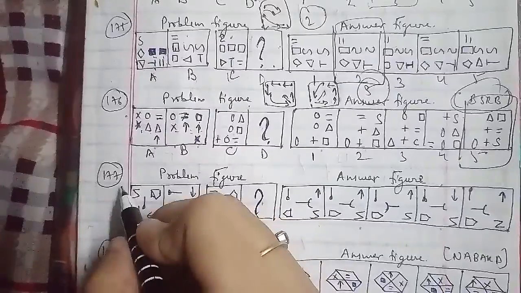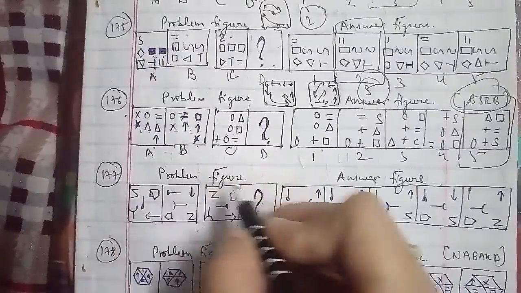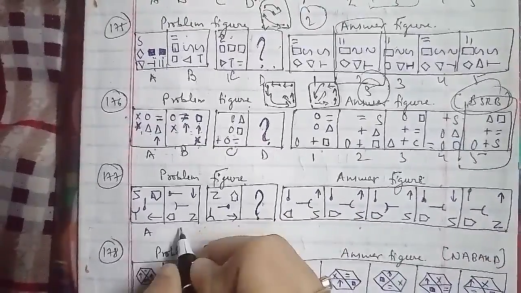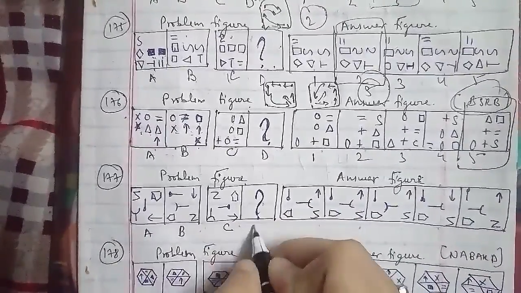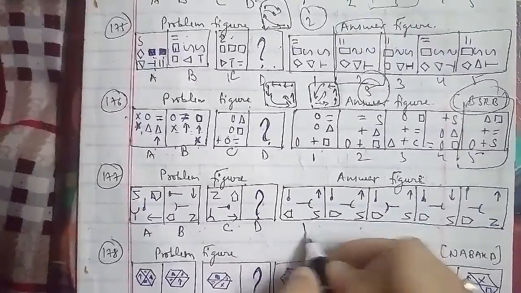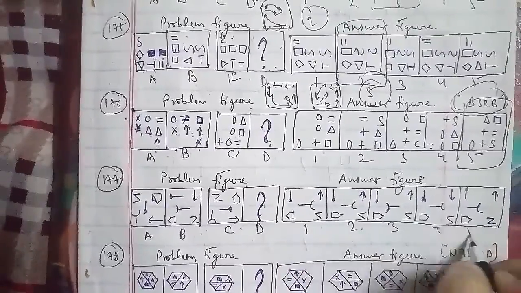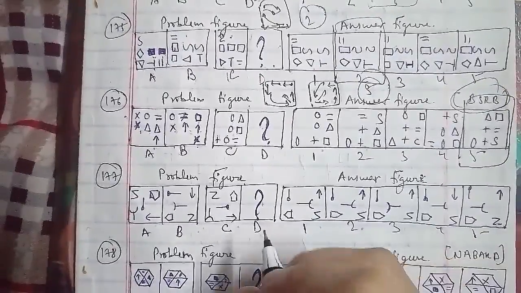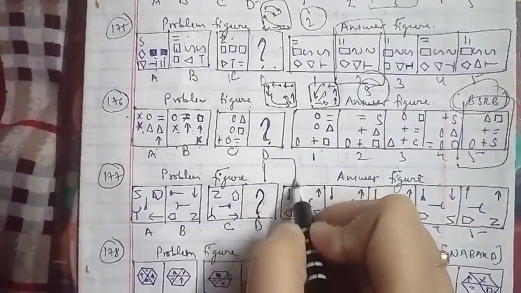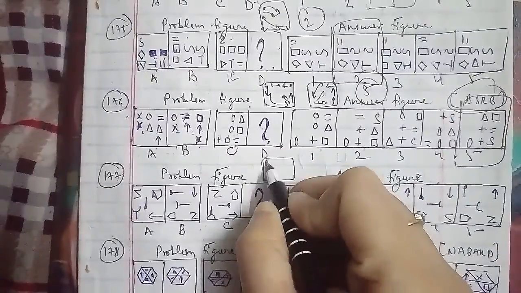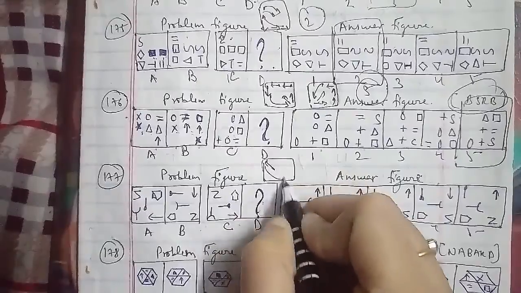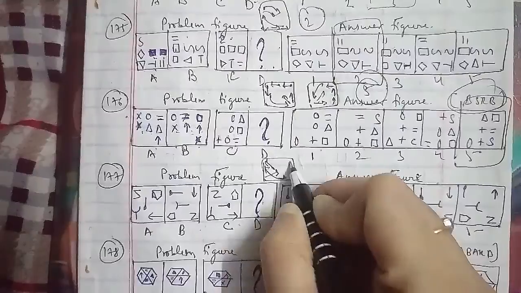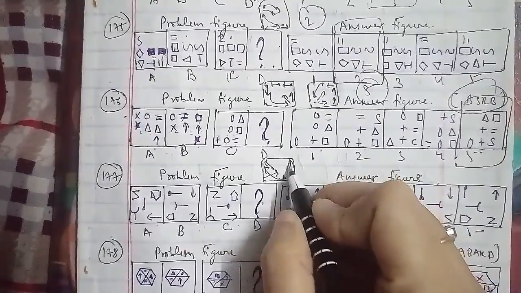Let's go ahead with the 177th of the session, which is your problem figures, and these were the answer figures as well, which has been named as figure A, figure B, figure C and figure D. This has been named as 1, 2, 3, 4 and 5 respectively as well. In the same cases, the symbols move in the order which we have, this will move here, and this is your bidirectional here, this will move here, and this will move here as well.